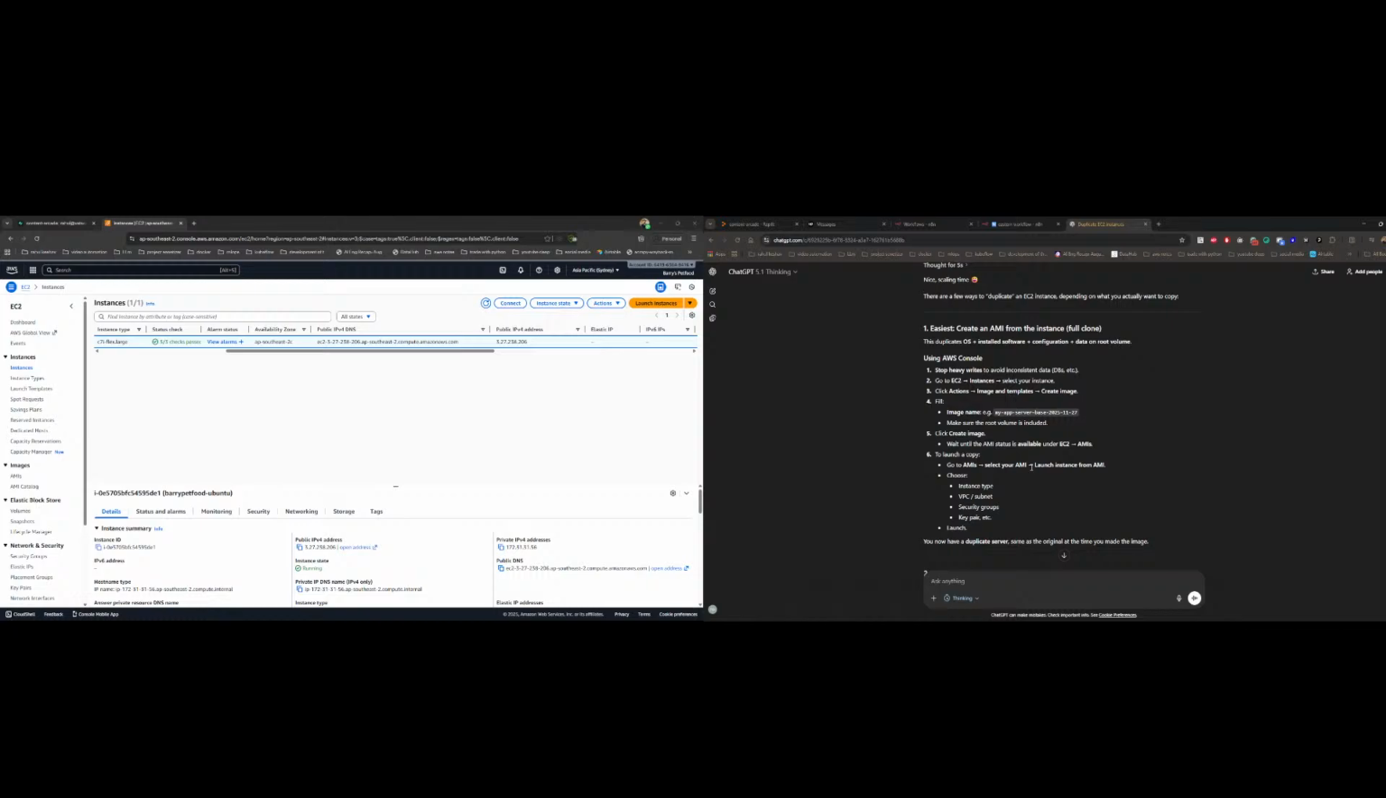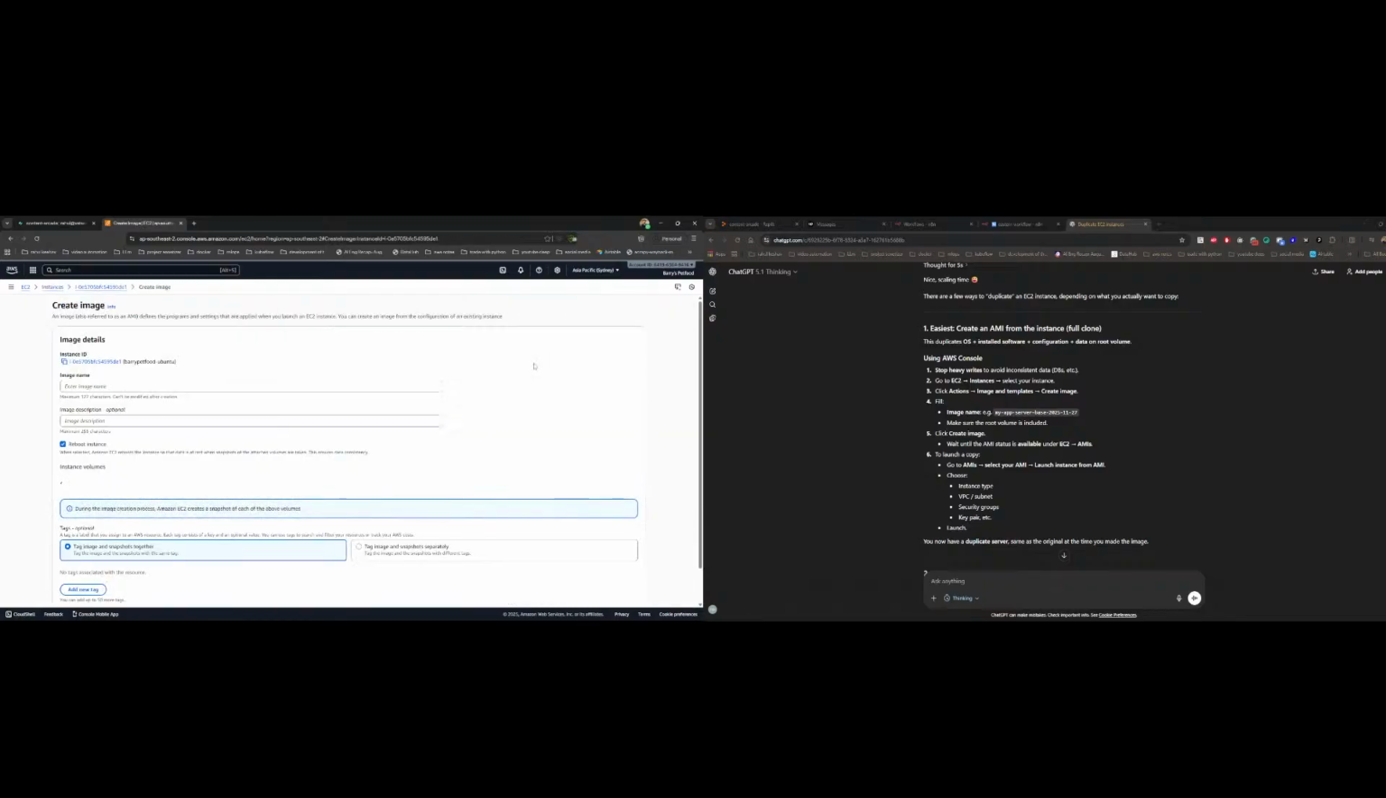I'm waiting for my friend to jump in so that he can take a look, or maybe I can ping him on WhatsApp. Whatever. Okay, according to this, we have to create an image and make sure the root volume is included. Let's do that. EC2 instance, images and templates. Okay, and then create image.